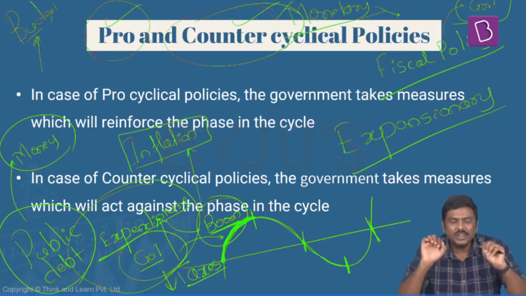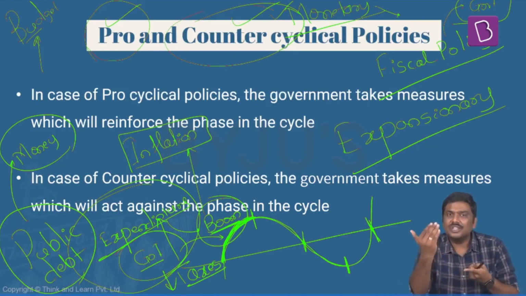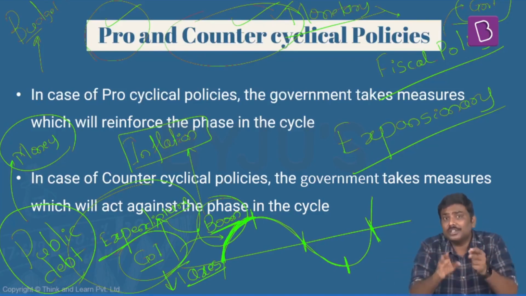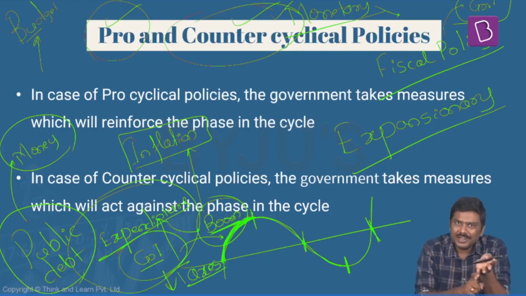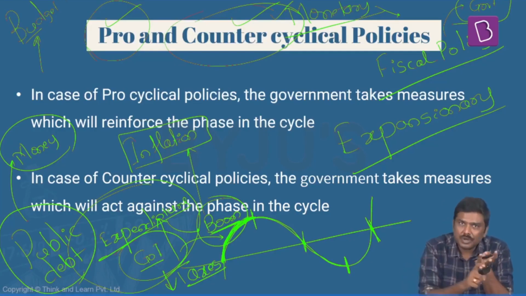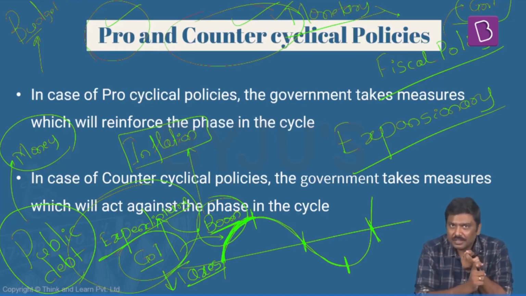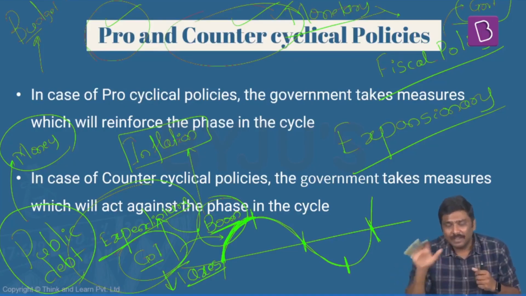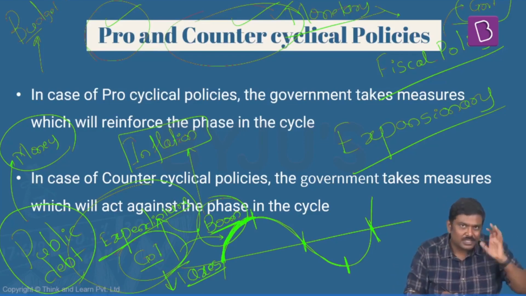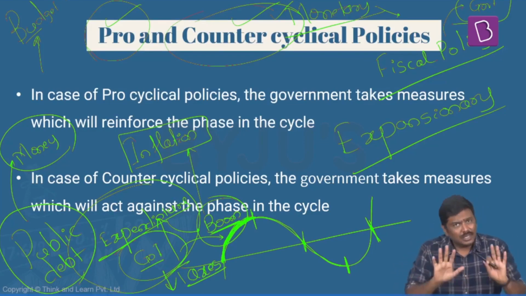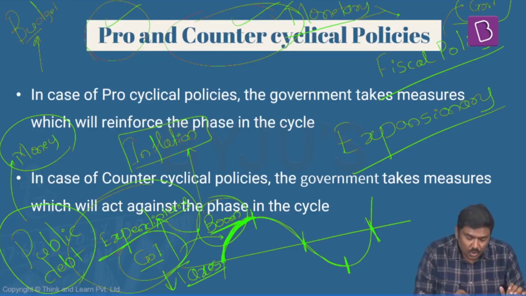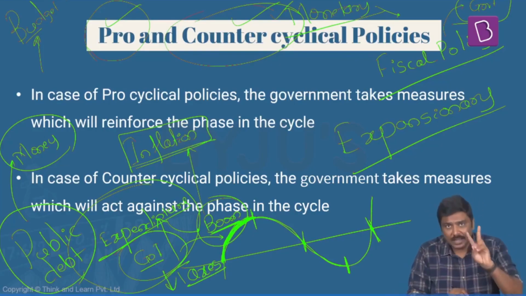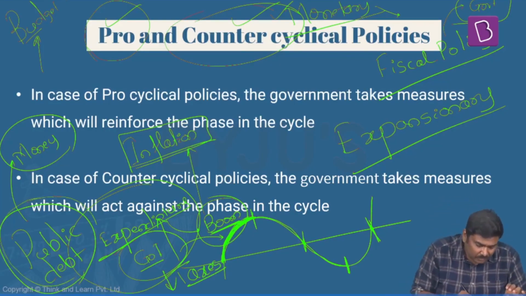The logic for the government is very simple. By spending more and reducing the tax rate, I'm promoting more growth rate in the economy. And generally more growth is associated with more incomes, more production of goods and services, more earning of the households, more employment generation. So government of India says by spending more at this particular stage and by reducing the tax rate, I'm promoting growth rate. Yes, that will happen. But after a certain period of time, this will basically lead to one, an inflationary trend in the market, and second, increasing public debt of the government.